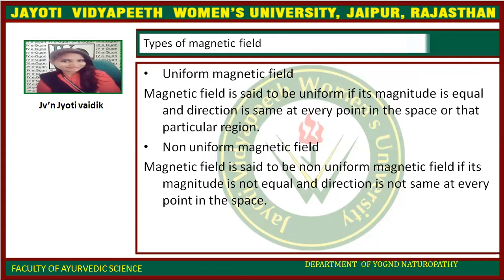Types of magnetic field. Uniform magnetic field: a magnetic field is said to be uniform if its magnitude is equal and direction is the same at every point in that particular region of space. Non-uniform magnetic field: a magnetic field is said to be non-uniform if its magnitude is not equal and direction is not the same at every point in the space.